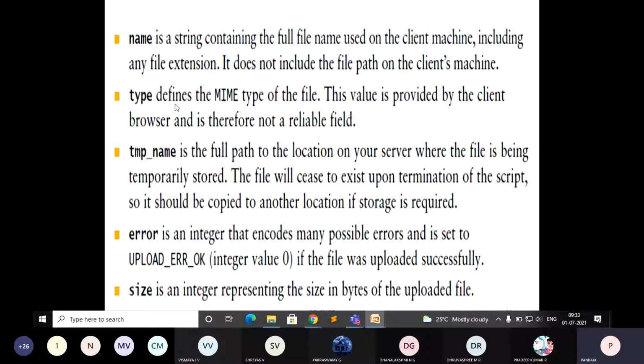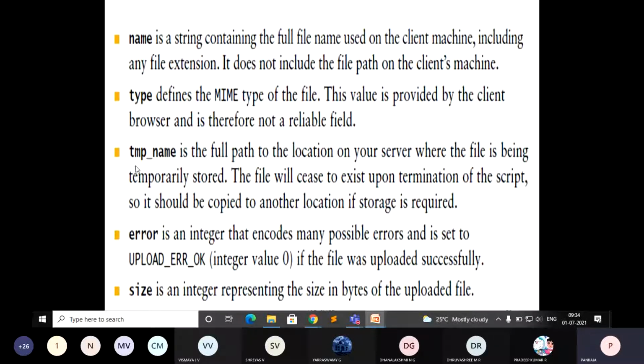Okay. Next, type. Type indicates what type of file the user has uploaded. This value is provided by the client browser and is therefore not a reliable field. Not reliable means sometimes you need to go for error checking conditions. The user may, without reading the condition, upload any type of file. That's why it is given as not reliable. That means you have to take care of the type of file the user is uploading. As a developer you need to write proper conditions for checking the type of file.